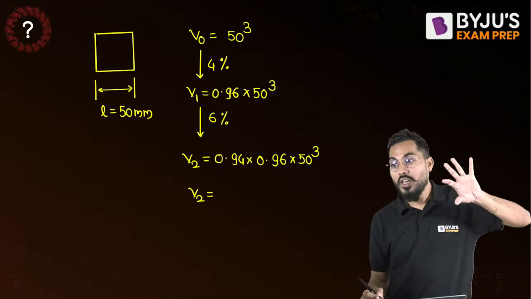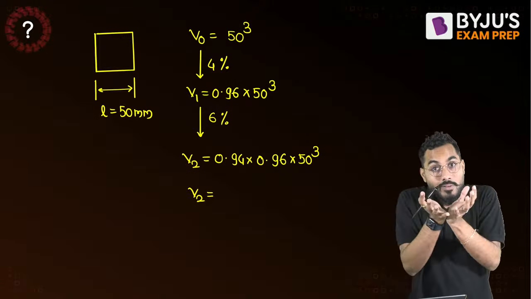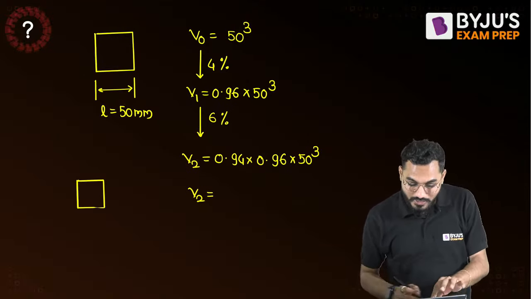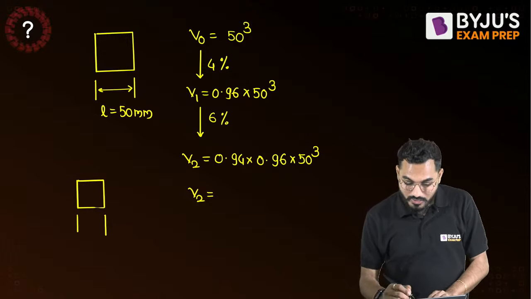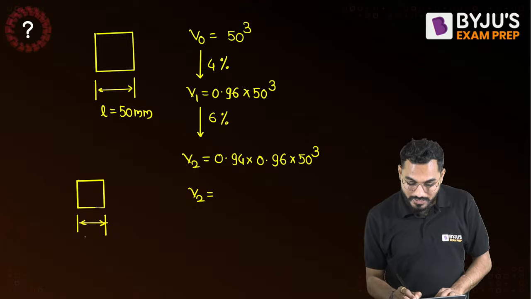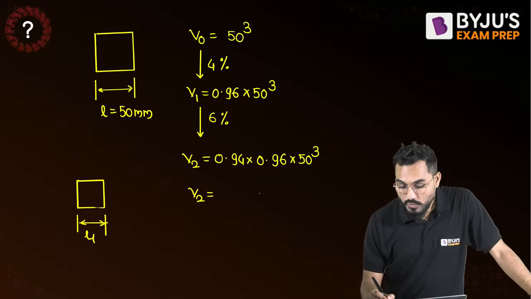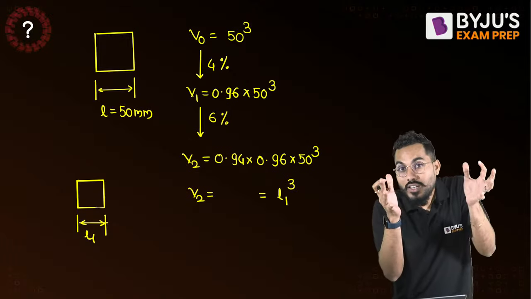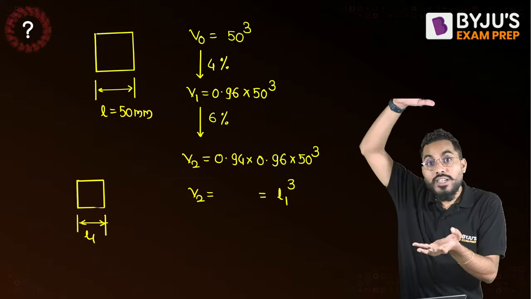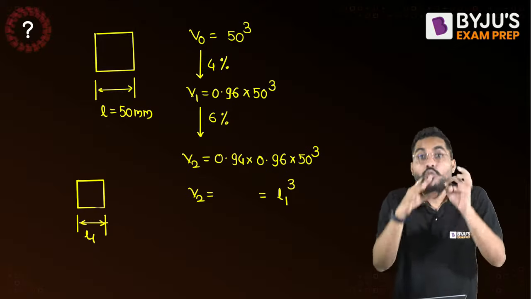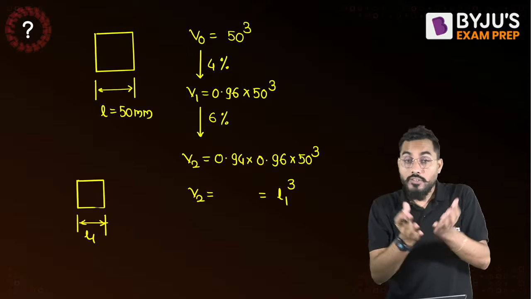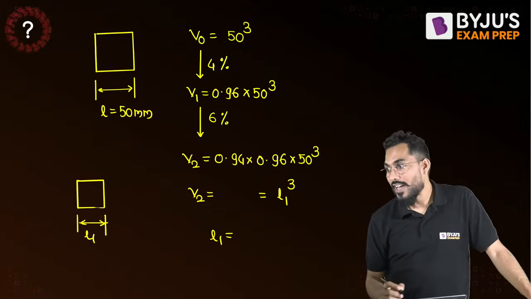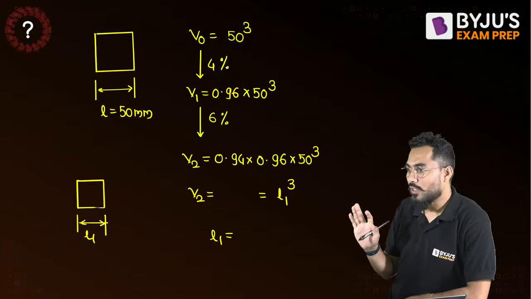Because of the contraction, can I say that the size of this casting will also change? Let's say the size of the casting after the volumetric contraction takes place is L1. Its volume will be L1 cubed. So can I calculate the L1 value? Whatever volume V2 we calculated after the 4% and 6% shrinkages, and we know that the cube volume is L cubed, so side L1 can be calculated from here. Can anyone in this session calculate that?